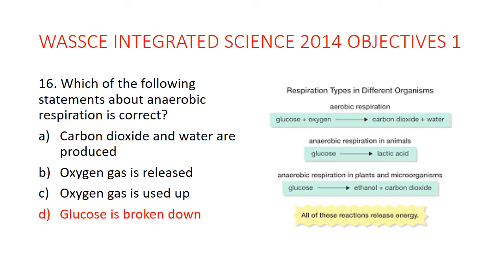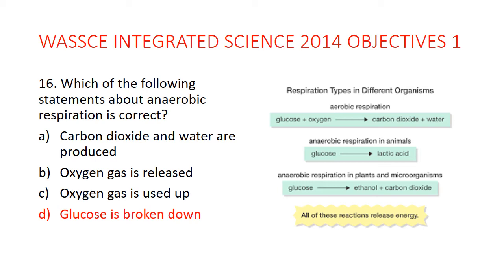16. Which of the following statements about anaerobic respiration is correct? Take note, respiration is a life process in which energy is produced from food substances, either by the use of oxygen or without the use of oxygen. When respiration uses oxygen, we call that aerobic respiration. On the slide here you have the illustration. Aerobic respiration, which is the first one: glucose plus oxygen giving you carbon dioxide and water.